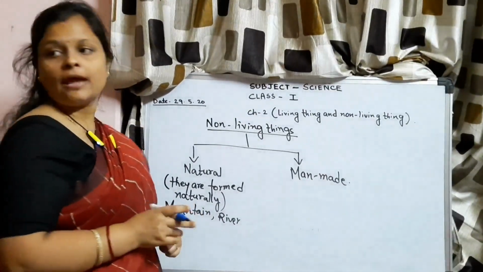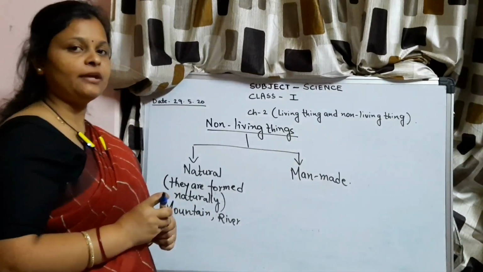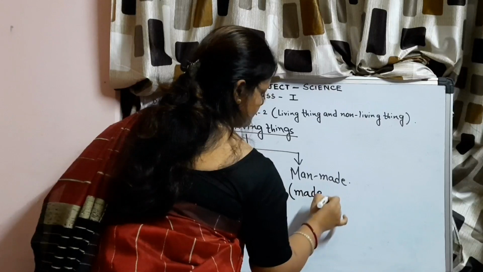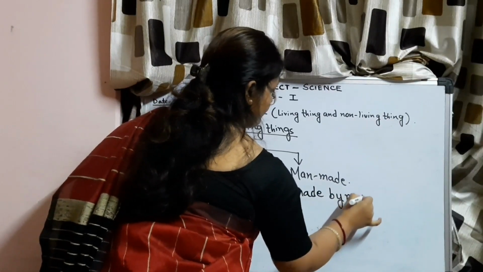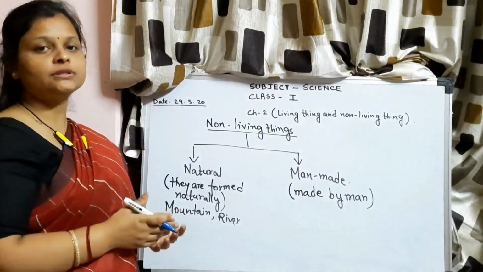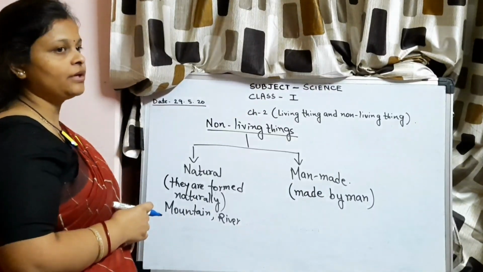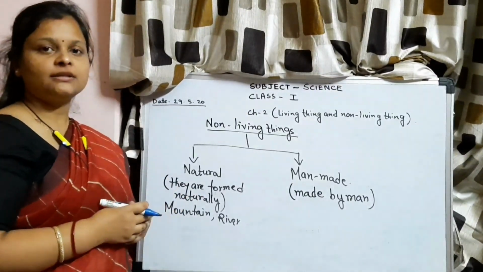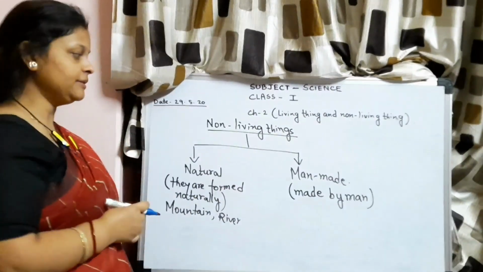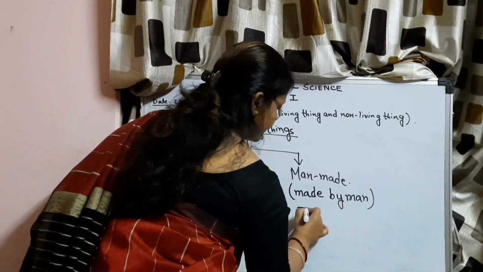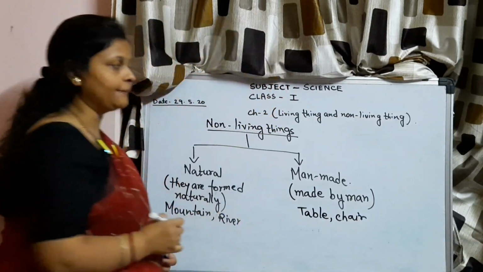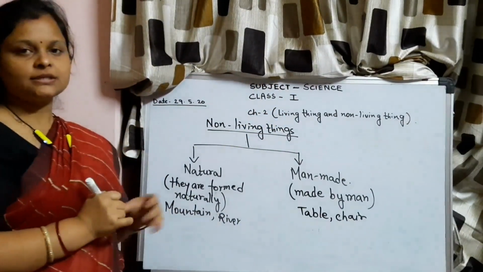Next, the man-made things. What are man-made things? Man-made things are the things that are made by man. We can see many things like table, chair. Next, we can see our houses that are also built by man. So, the things that are made by man are called man-made things. For example, we can write table, chair, etc.